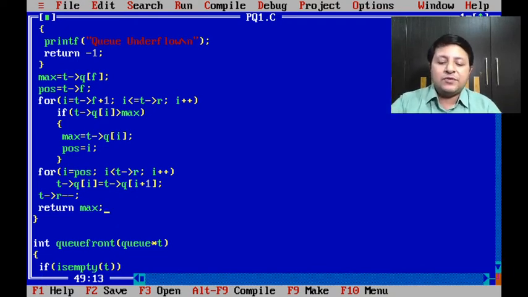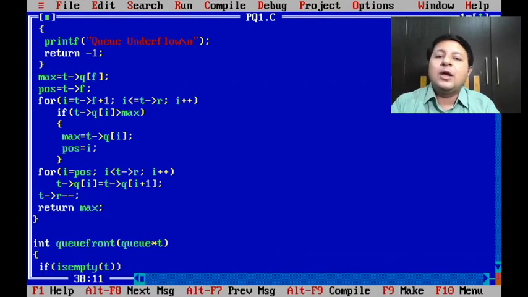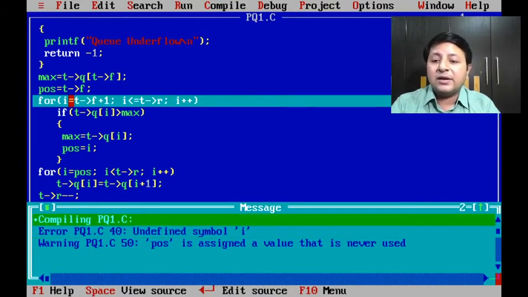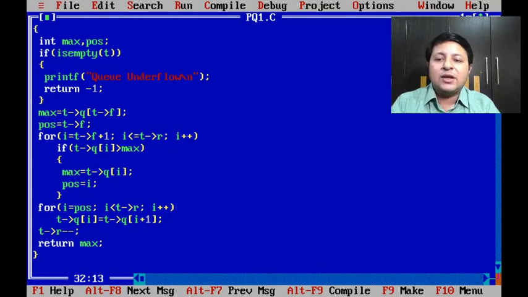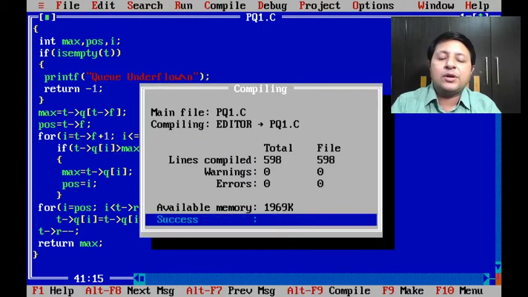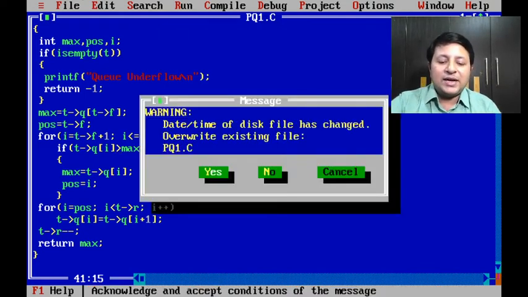Fine, so let's see. First let me compile. Okay, there is an error, undefined symbol F. Yeah, my bad. You know what it should be. I can say maybe I kept it purposely, but I haven't. So it is T arrow F. Okay, maybe sometimes errors are quite helpful for learning. Okay, again there is an error. Yeah, okay, it's C programming. I have not declared I, very bad. So I should declare I. Okay, as I always say, getting errors is obviously good, provided you know how to solve them. If you're not aware how to solve them, then maybe that's a bad thing. Okay, fine. So let's now run.